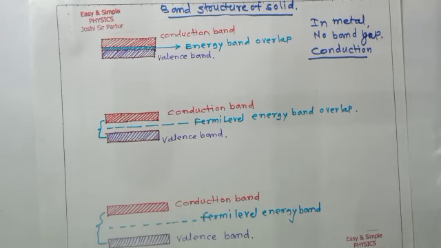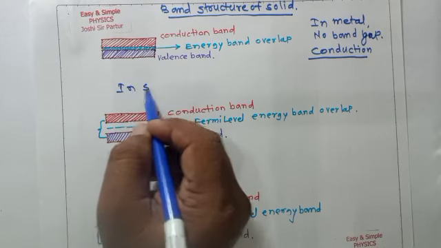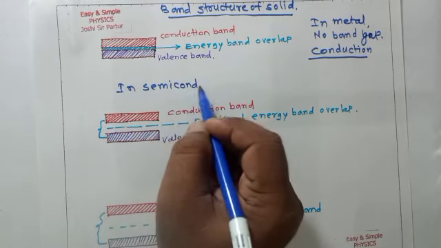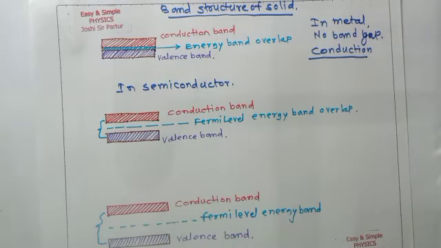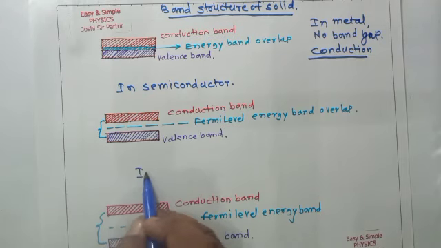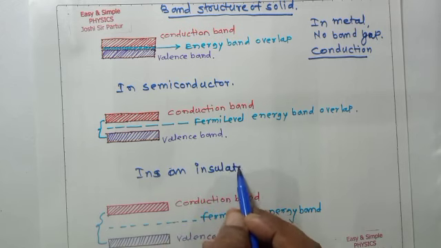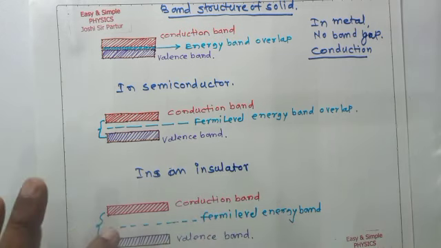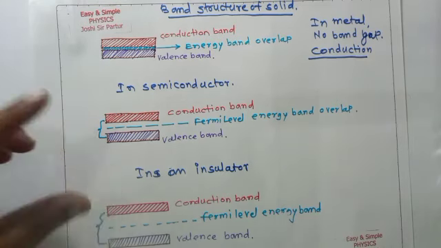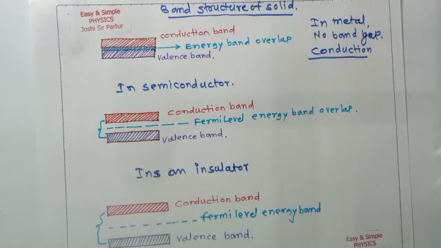But in a semiconductor, as well as in an insulator, there is a gap between the conduction band and valence band. In a semiconductor there is a small gap, whereas in an insulator there is a large gap.